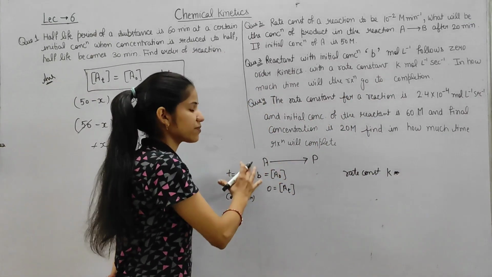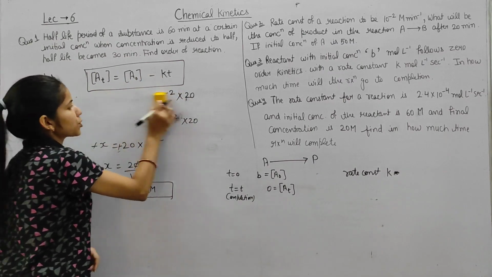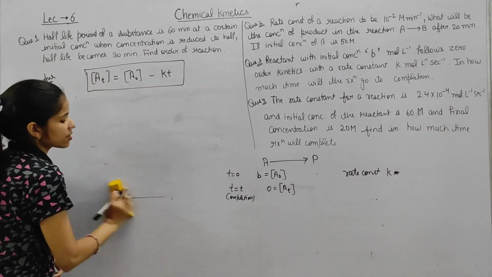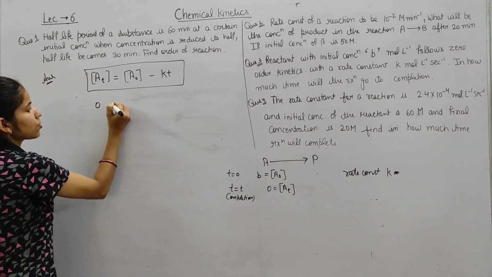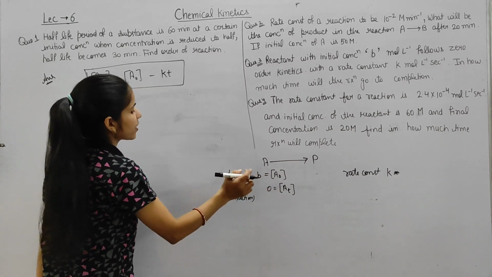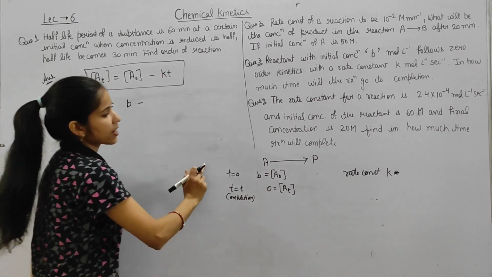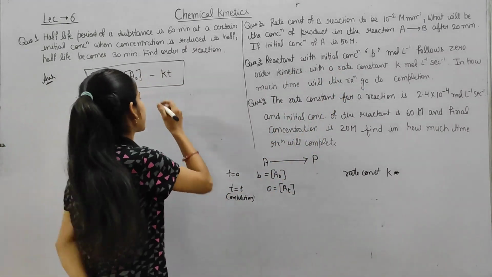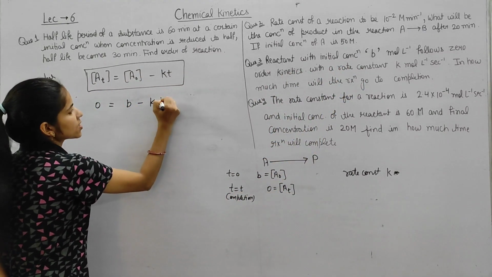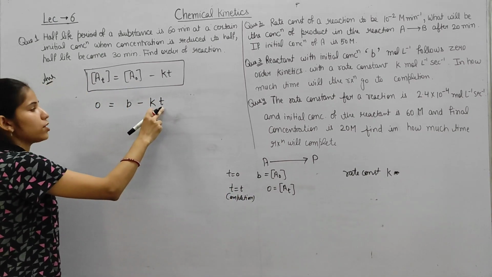So we are having these values, we have to put in this equation. Let's start putting these values in this equation. So the value of A t is 0. The value of A0 is B. The value of K is the rate constant. In this question also rate constant K is given. So this is K, this is t. So we have to find out the completion time. So we have to find out the value of t.